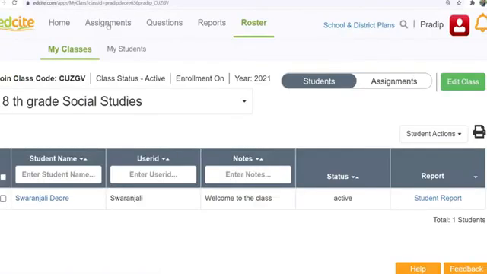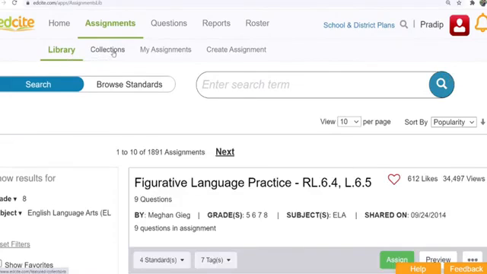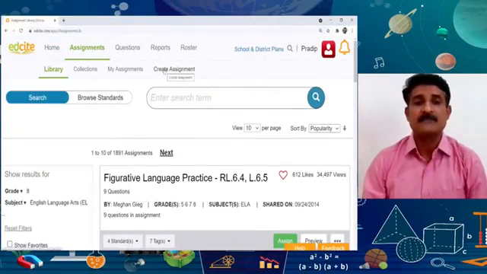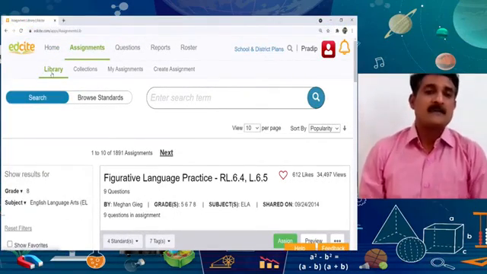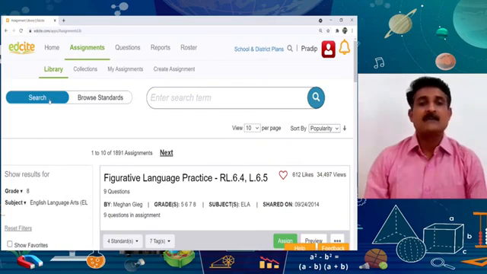Okay. Next thing is that after creating the students and after creating the classroom, we are going to see the main part of this platform. It is assignments. When we click the assignments, we can see 4 sub-tabs in front of us. First is library, second is collection, third is my assignments, and fourth one is assignments. When we click the library, you can see 2 tabs, search and browse standards.